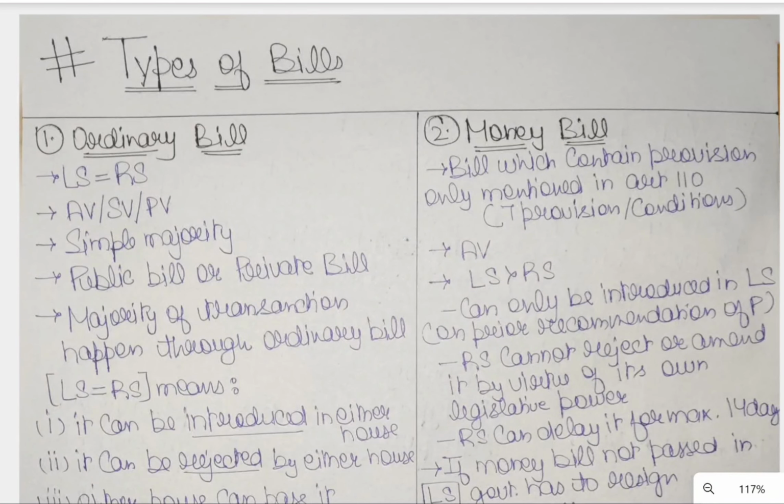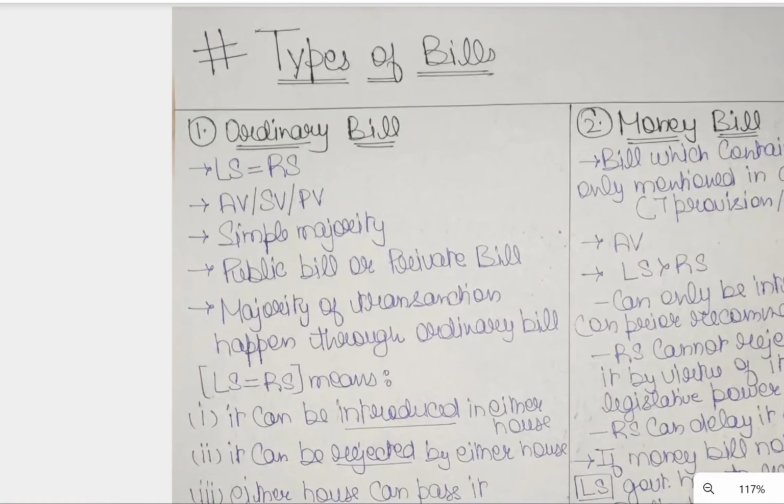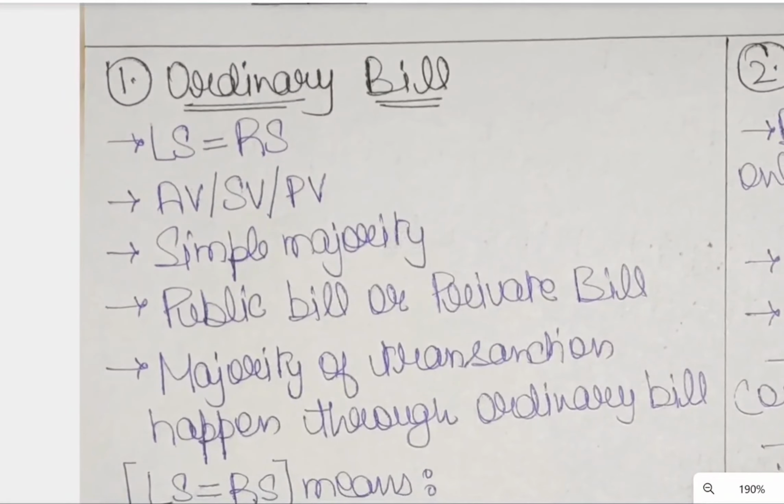There are basically four types of bills. So let's start with the first one, the ordinary bill. In an ordinary bill, Lok Sabha enjoys equal powers with respect to Rajya Sabha. We will discuss it in detail later. Secondly, in an ordinary bill, the President enjoys three types of veto: absolute veto, suspensive veto, and pocket veto.